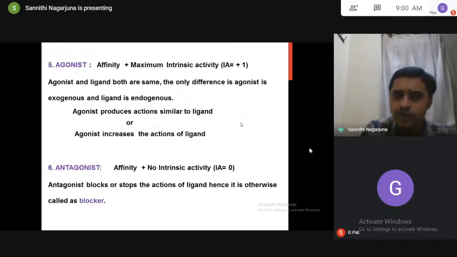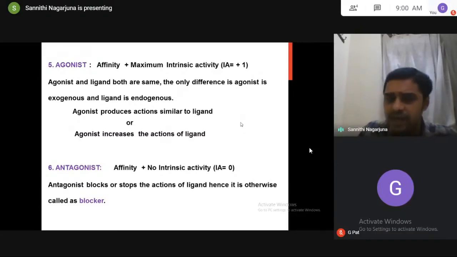When we are using drugs, it means you have some problem, some abnormality. What is the reason for that abnormality? Something has happened abnormally inside the body, because of changes in our neurotransmitters or hormones or chemicals in the body. If our body has several chemicals, neurotransmitters, and hormones, and all are doing their function correctly, no disease, no disorder, no abnormality will come. But if some problem is happening, it means something is altered: ligand increases or ligand decreases. Hence, you have some problem, so you use drugs, either agonists or antagonists.